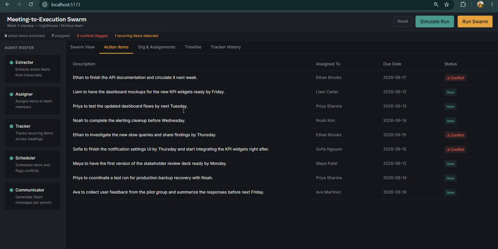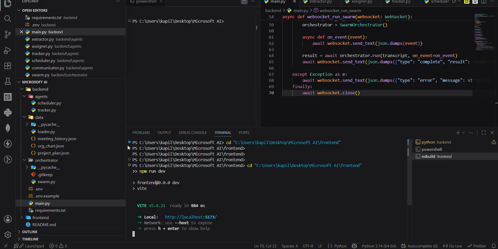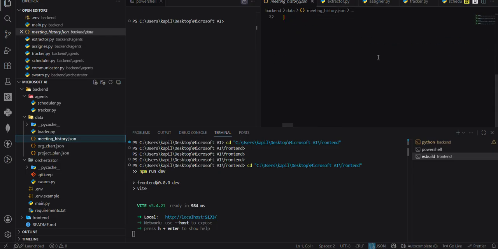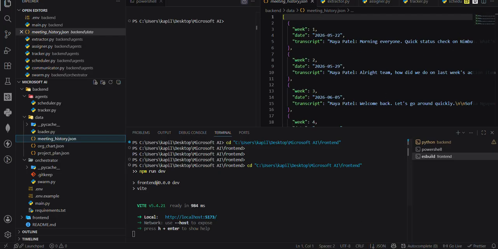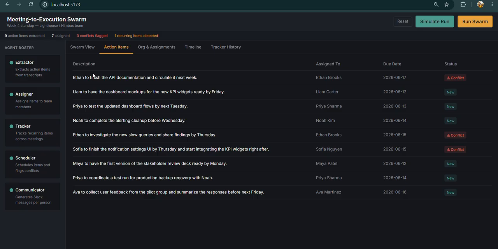This whole data was generated from a data set that I have here, pseudo data like this. As you can see, this is the pseudo data that I created for this project. So now, Ethan to finish the API documentation and circulate it the next week.